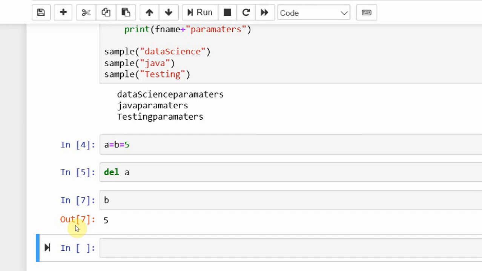Okay, so let me take another example for DEL. This time I am taking multiple values. A is a variable having multiple values like x, y, and z.